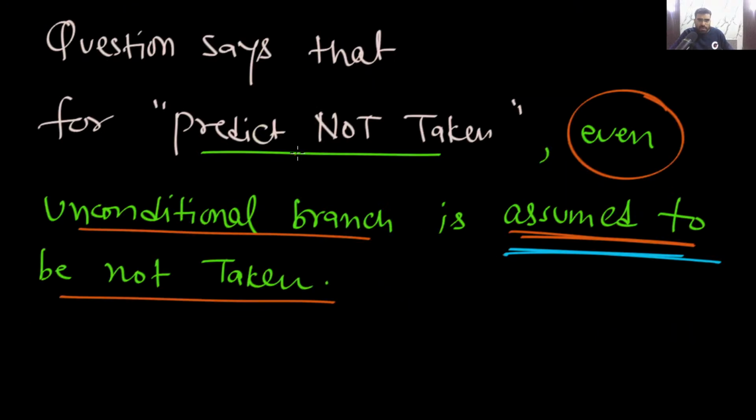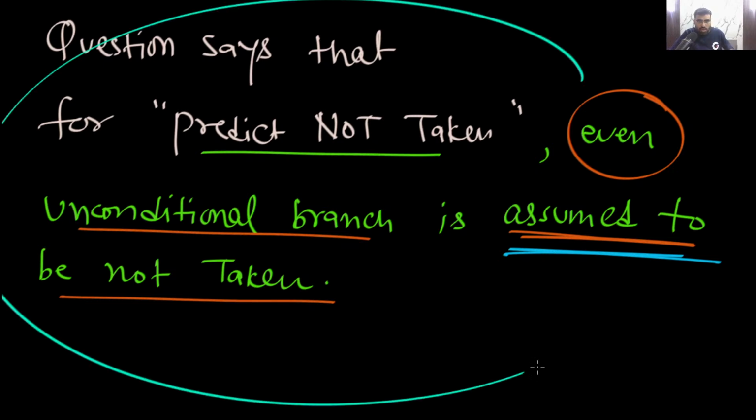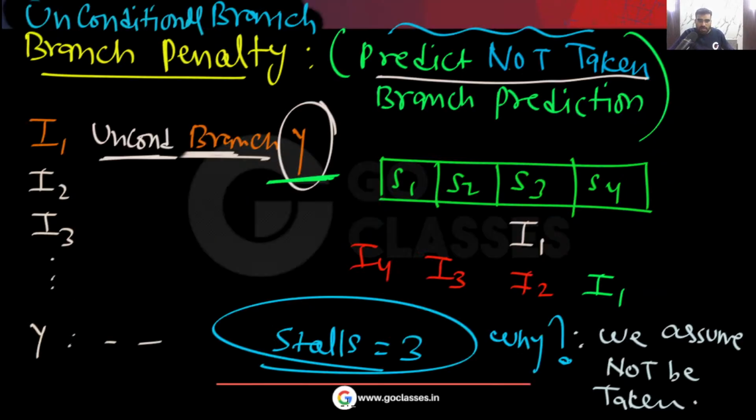Because what will happen? You are assuming that it will not be taken, so the number of stalls should be 3. But it is an unconditional branch, so it will always be taken, so you can take 2. Yes or no? Agree? So this is what I am saying. If this statement is not given to you, then this will become ambiguous. Then you can take 2 also, you can take 3 also.